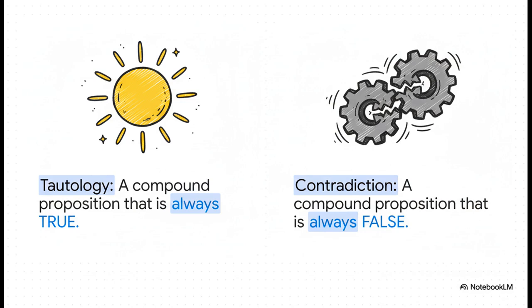A tautology is a compound proposition that is always true. It's structurally true. It's impossible for it to be false. A contradiction, as you might guess, is the exact opposite. It's a statement that is always false. It's a structural, logical impossibility.